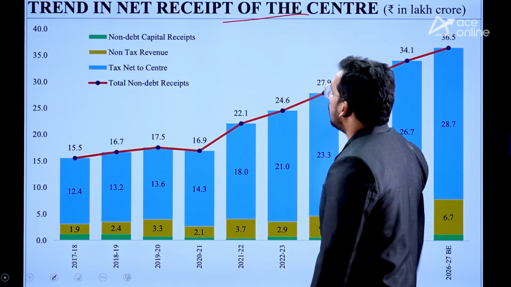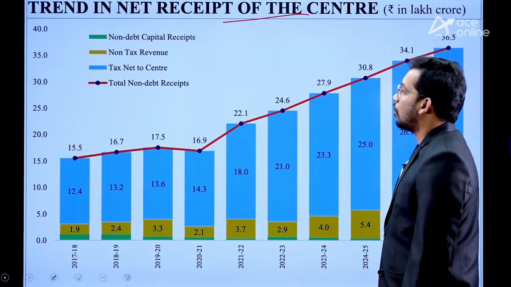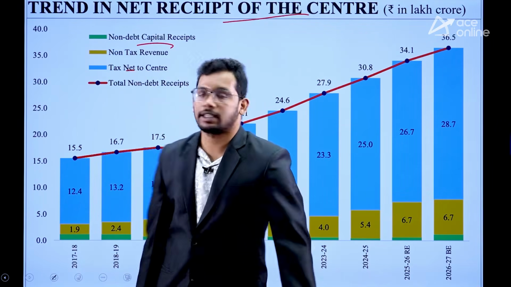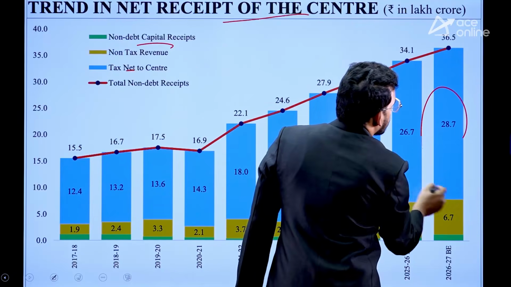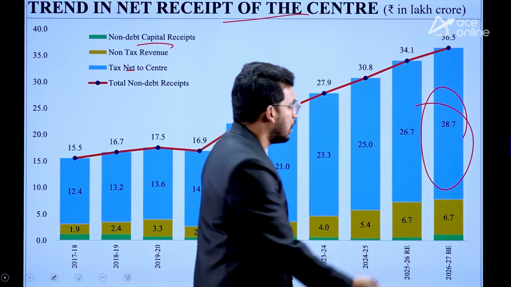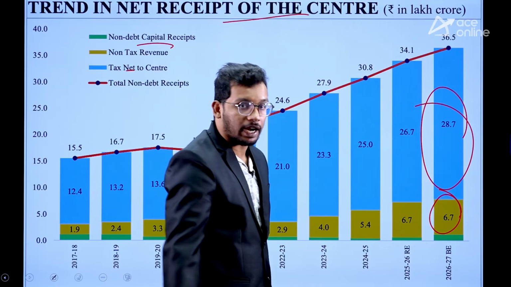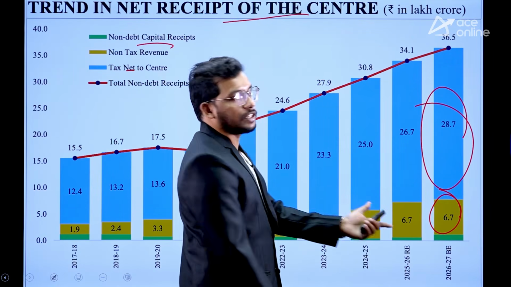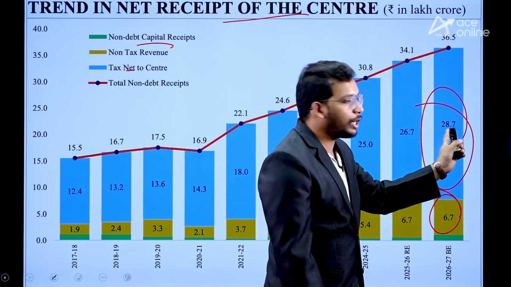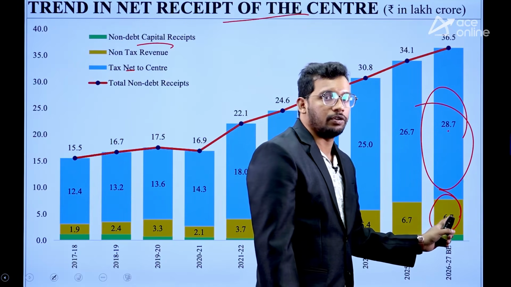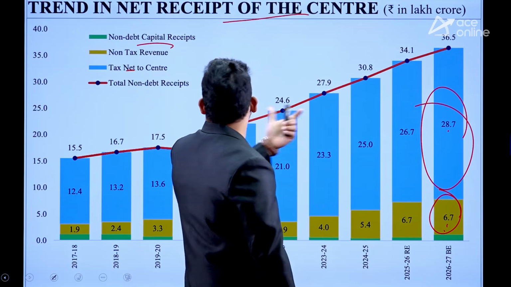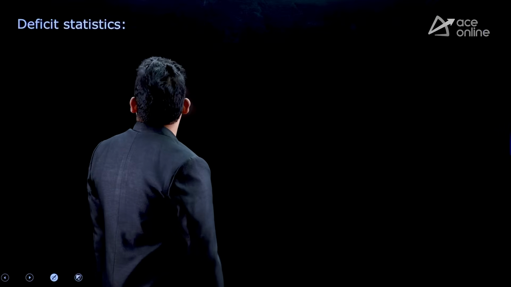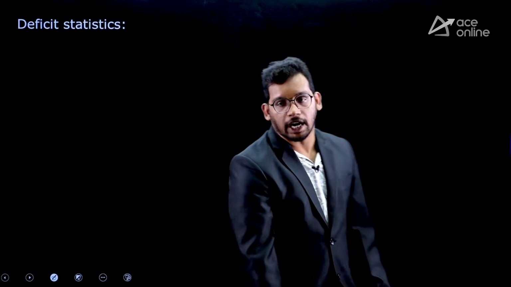Then the trend in net receipts of the center. So how much is the center receiving? Highest will be tax, obviously. 28.7 lakh crores is tax revenue, 6.7 lakh crores is non-tax revenue, and the remaining is non-debt capital receipts, around 1.2 lakh crores.